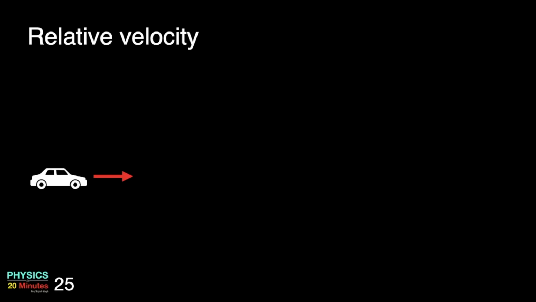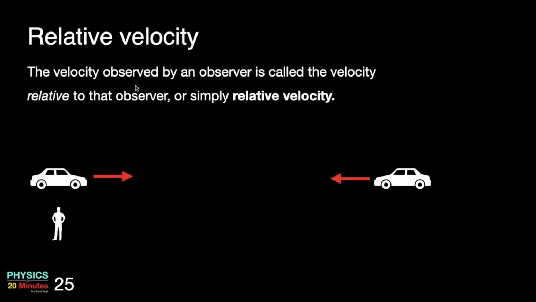Let's consider a moving car with some velocity. The velocity of the car observed by an observer on the earth will be different from the velocity of the same car as observed by somebody else moving in another car in opposite direction. The velocity observed by an observer is called velocity relative to that observer, or simply relative velocity.